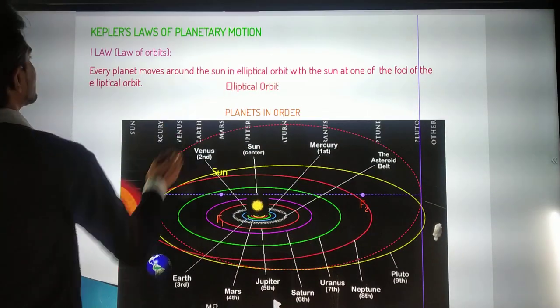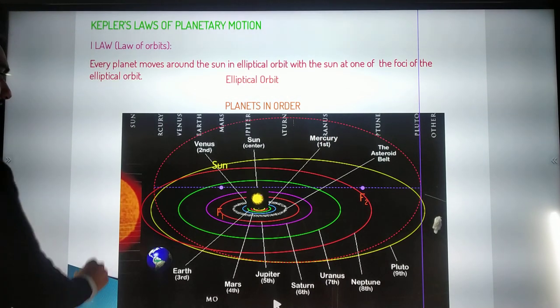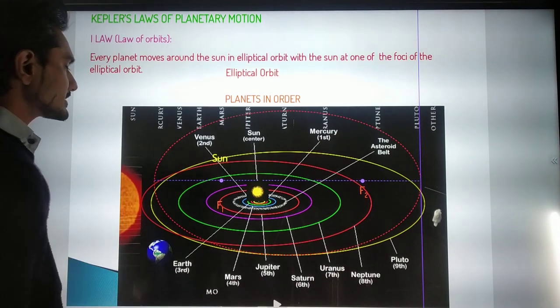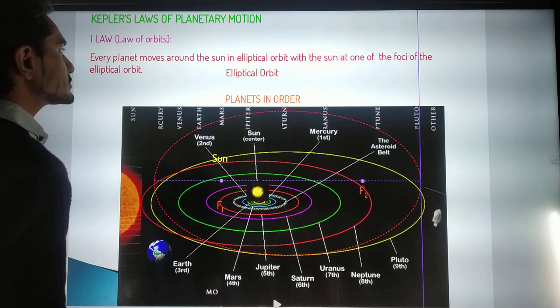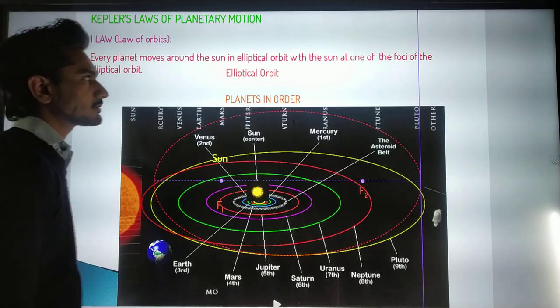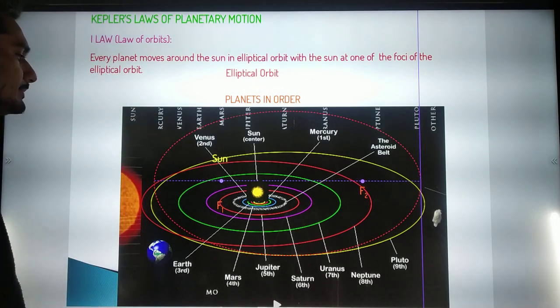Here is the first point: Kepler's laws of planetary motion. Now here is the concept that we have already discussed. Every planet moves around the sun in an elliptical orbit with the sun at one of the foci of the elliptical orbit.